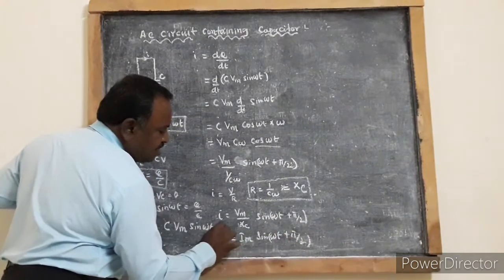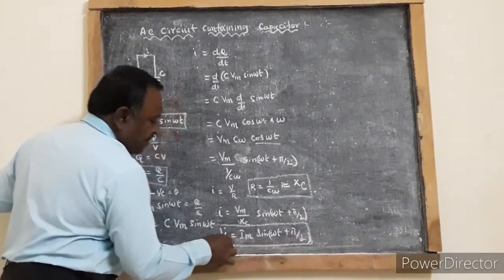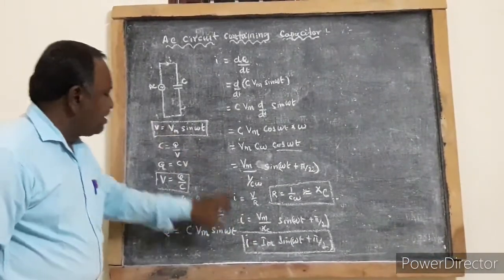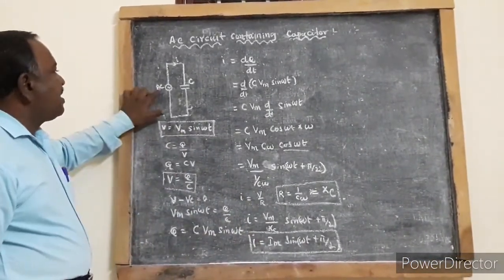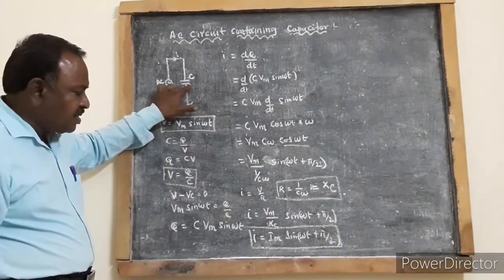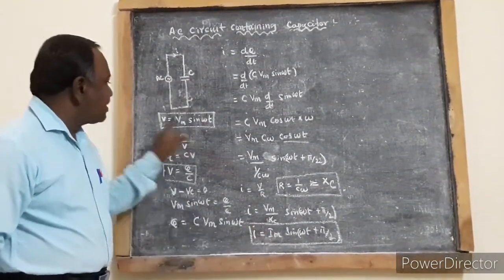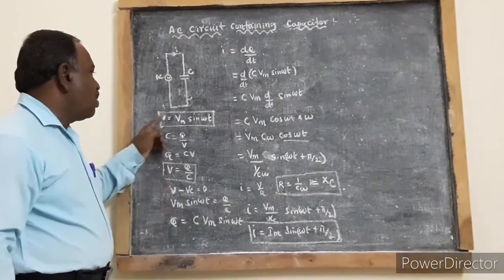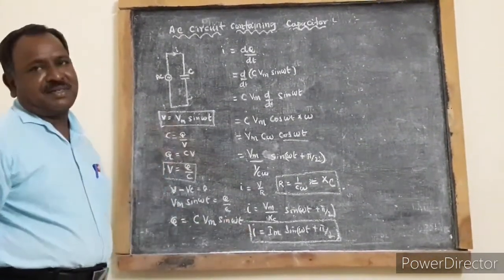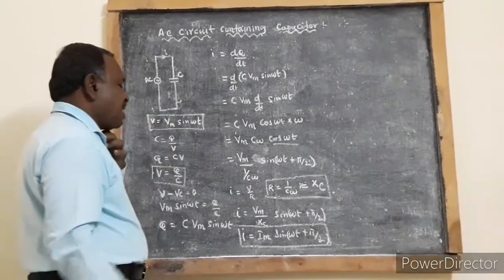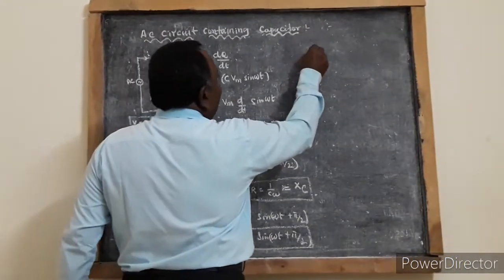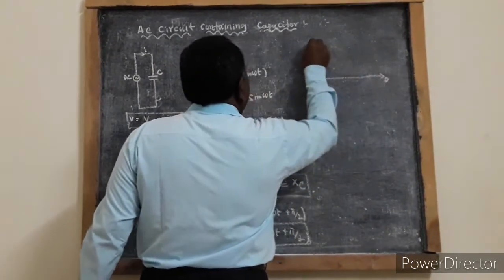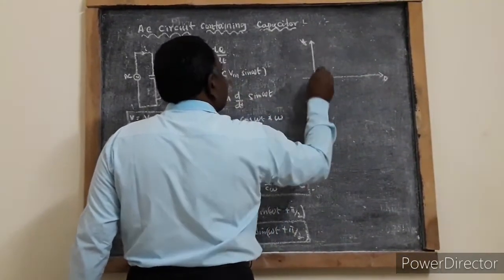So this is the current through the capacitor, and this is the potential difference across the capacitor. When you compare these two equations, when an AC source is connected to a capacitor, current is leading the voltage, or voltage is lagging the current. So when we draw the phasor diagram, we take theta, current and voltage.